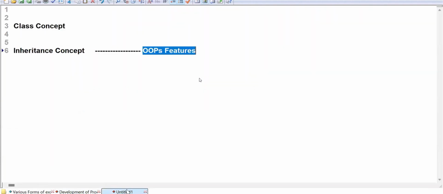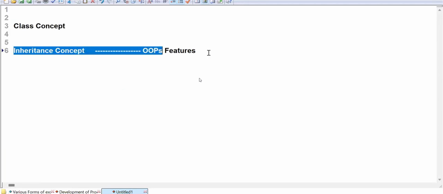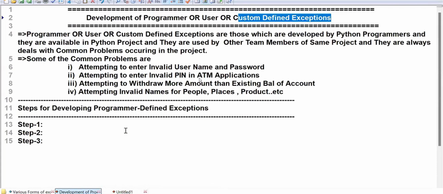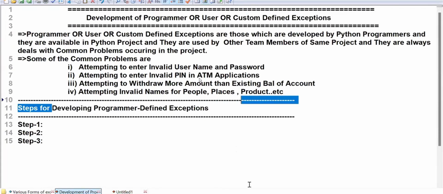If I say now, at least you will understand the importance of class and inheritance. That's why, even though you don't know what the class concept and inheritance concept are, I'll make you understand the importance of OOPS features in the development of exceptions. So let us start discussing how to develop programmer-defined exceptions.